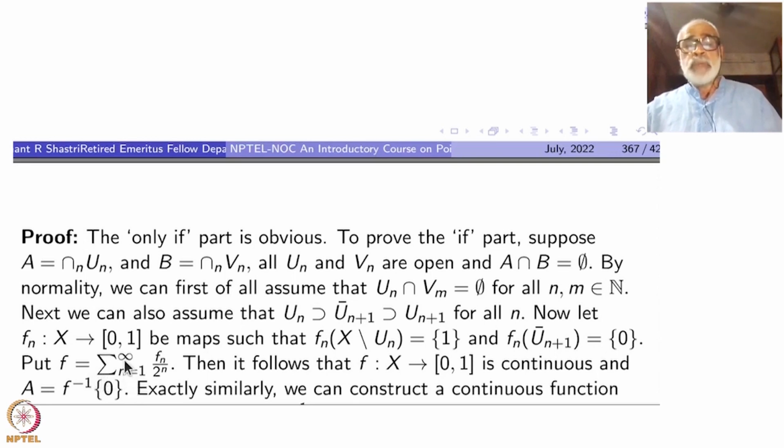Take f to be the sum of these fn's. Only thing is you should divide by some factor so that the whole thing is convergent. So I am dividing by 2 power n. Because I know that these fn's are bounded by 1, this will be less than or equal to 1 by 2 power n summation, so this will also be convergent.